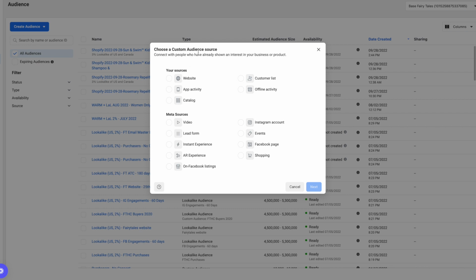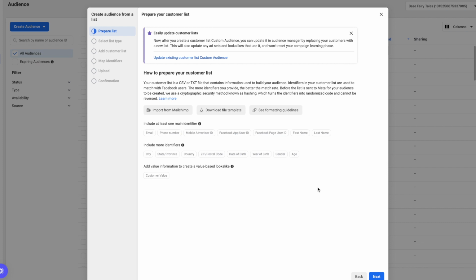You can also create a custom audience. I mean, you can obviously create a custom audience of any of these, but the top ones that I use are website, customer list. So this would be any email lists that you have of your clients or customers. You can upload them in here. You can import from MailChimp.